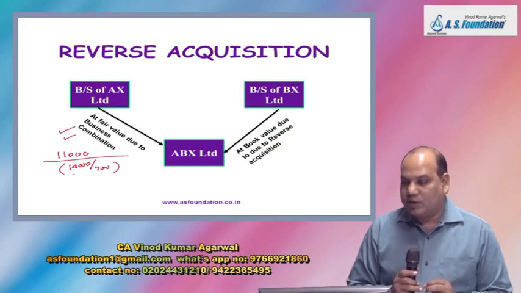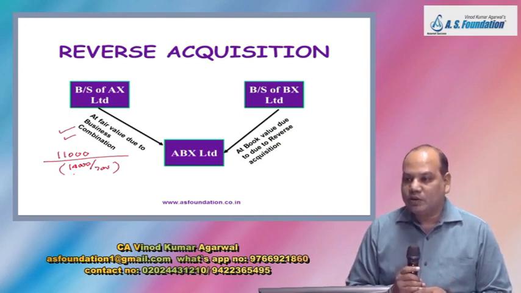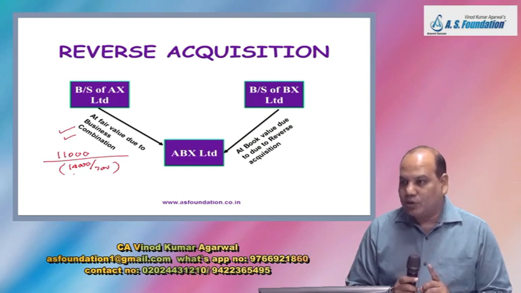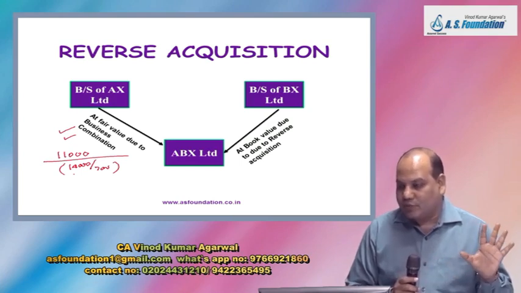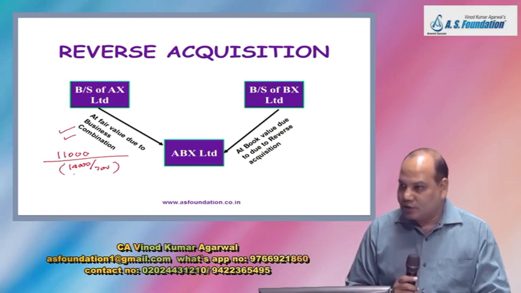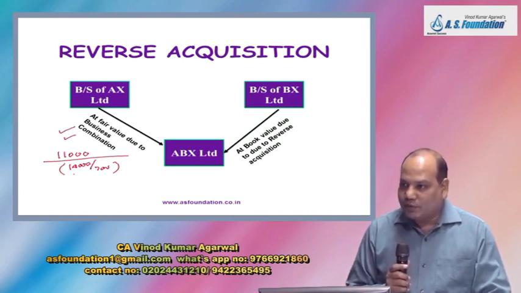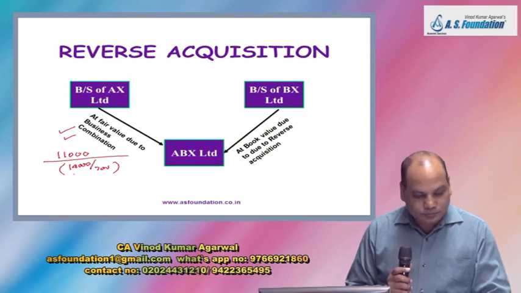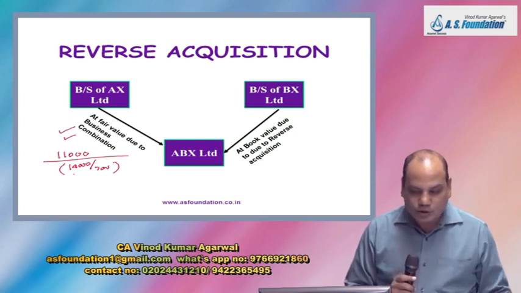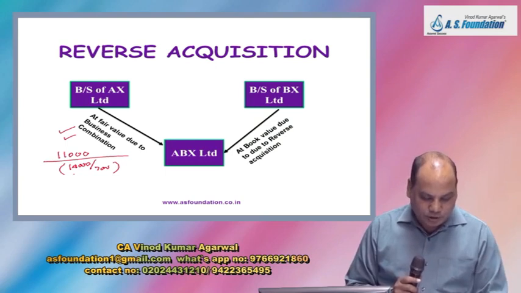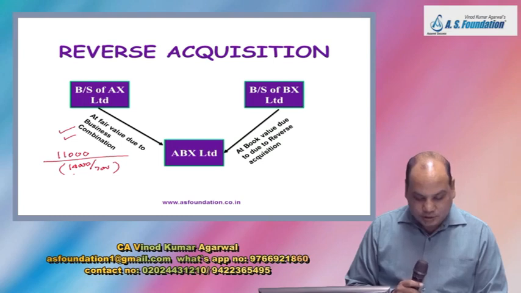So for AX Limited, the number of shares to be issued will become equal to the fair value of this entity. So they should get something worth 11,000. Is it right? And what they are getting is share whose value will be 20 rupees per share. So they will be discharged by issue of 550 shares. Then what is the question? Question is to prepare the consolidated SOFP and also calculate the purchase consideration.